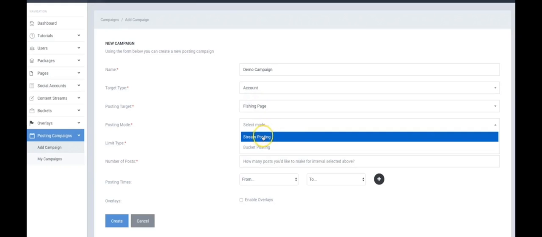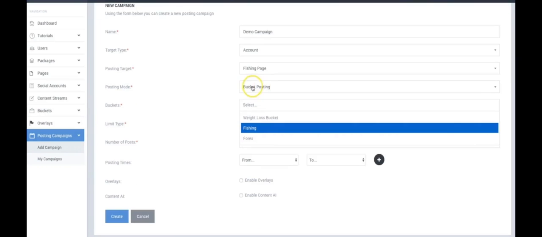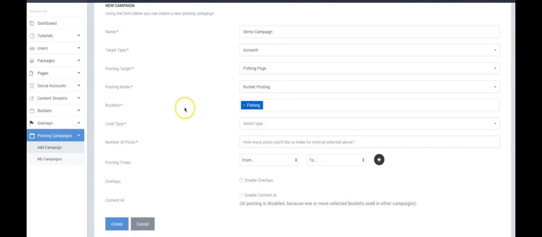Posting mode, remember this is what I mentioned before. You can have the stream posting, which is going to post every piece of content based on the keyword that you entered here, or bucket posting, which is going to select the articles that you hand selected from the stream or that you put in there using the custom story feature. Now that I selected the bucket posting, I can select the actual bucket that I created.